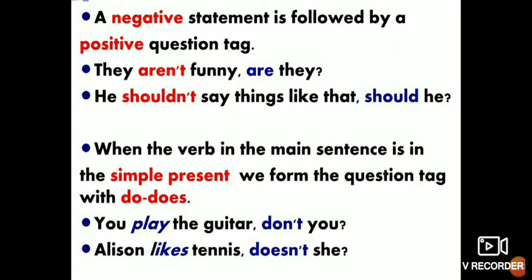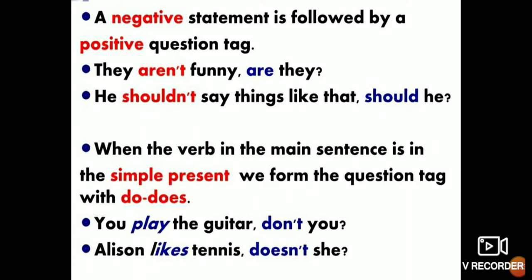We'll take the question tag, are they, because this is a negative sentence, so a positive question tag. He shouldn't say things like that, should he? Because we know that we make the question tag from the auxiliary verb, the helping verb. Shouldn't is given here, so should he is clear now.